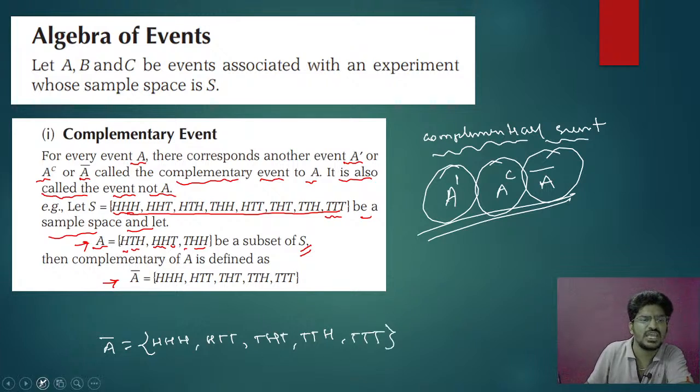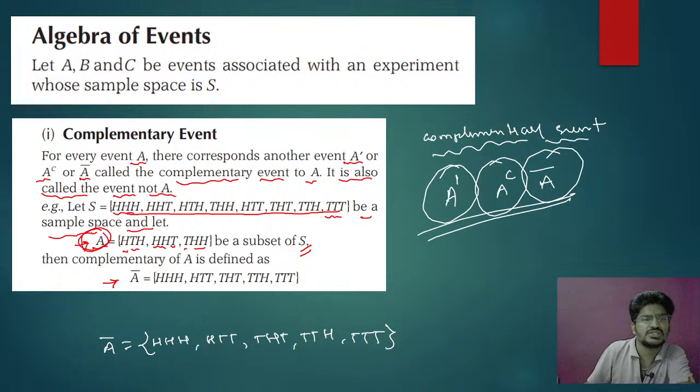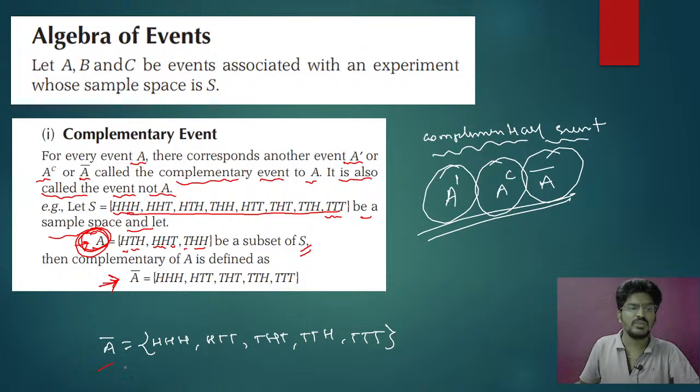Don't write your set A. If you don't write this, that will be your A complement, that is your complementary event. Are you getting my point? Complementary event means in that event you will not have the elements which are present in A. Clear?